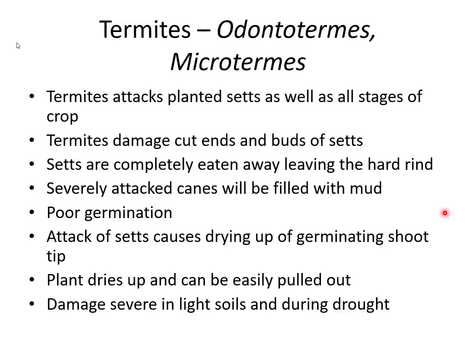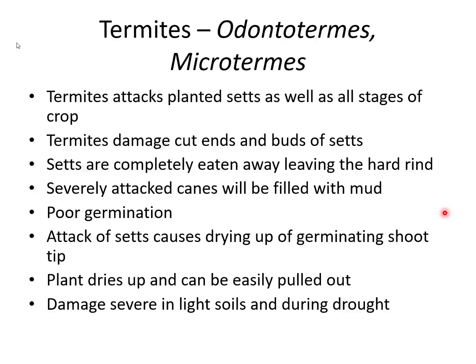Dear students, in the last class we have seen pests of sugarcane, and we have seen that the pests of sugarcane can be classified into three groups: borer pests, subterranean pests, and sucking pests. Yesterday we have completed borer pests. Today we will complete the subterranean pests and sucking pests.